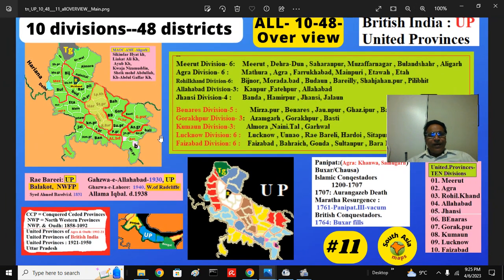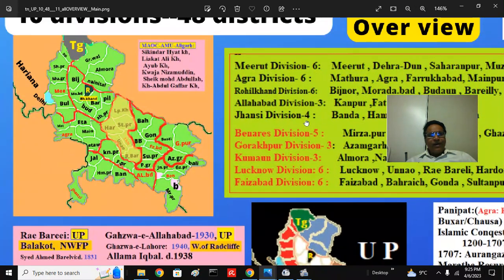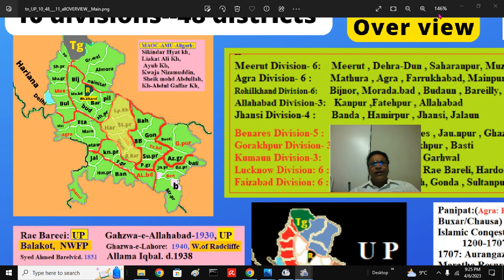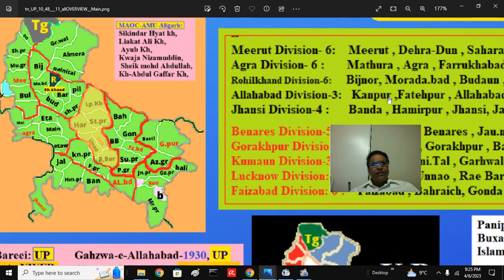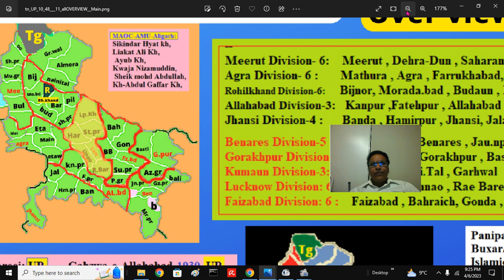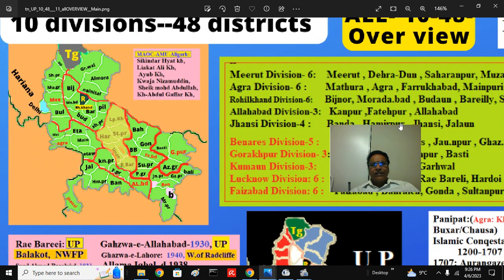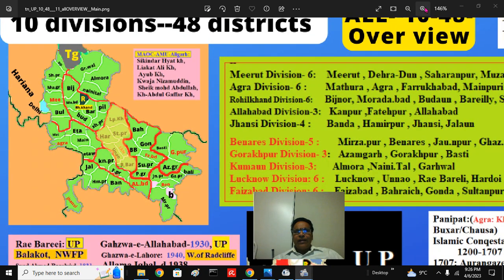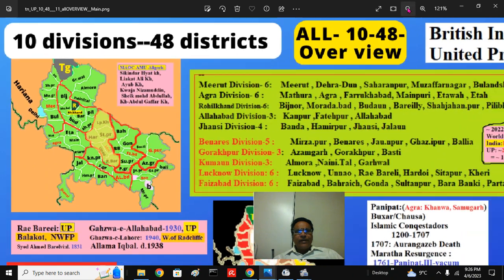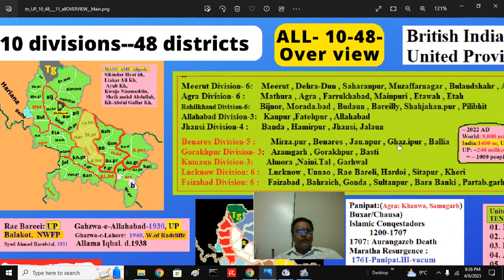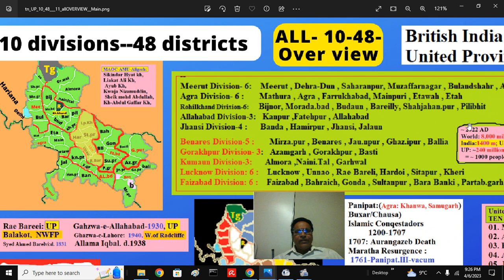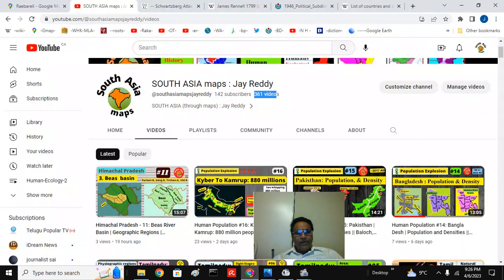We look at these districts very easily. You can stop here and look at the districts and divisions if I expand it. We have already discussed this in the previous series, and for those who are interested, I have put all this information here. You can stop at this position and correlate. We will go through the real map and you will see it.